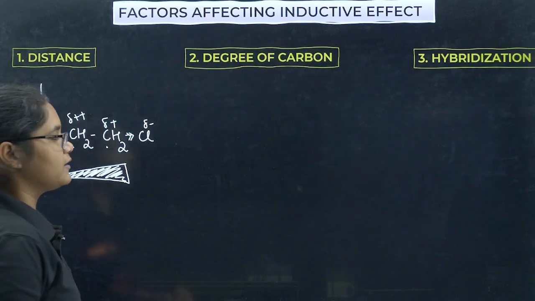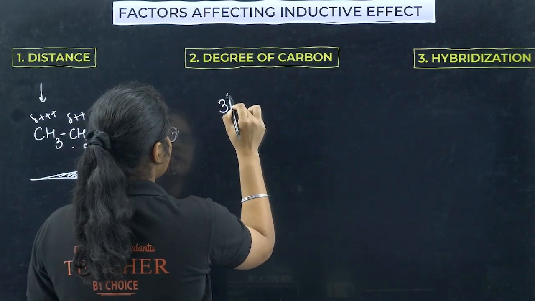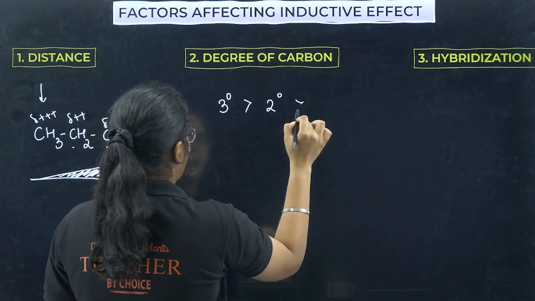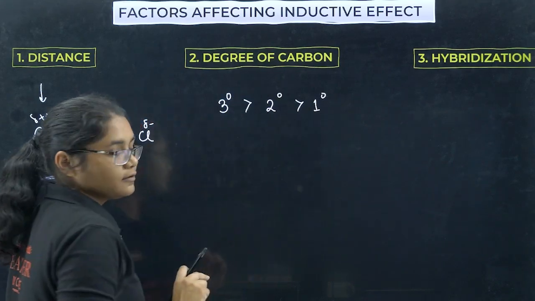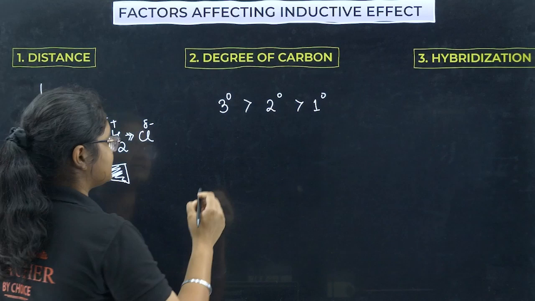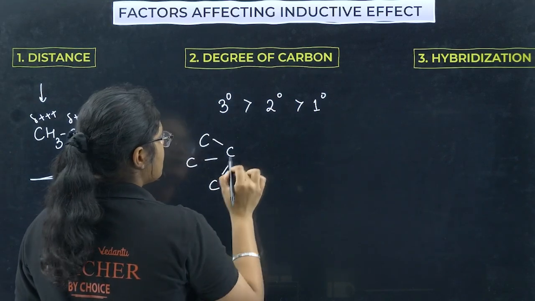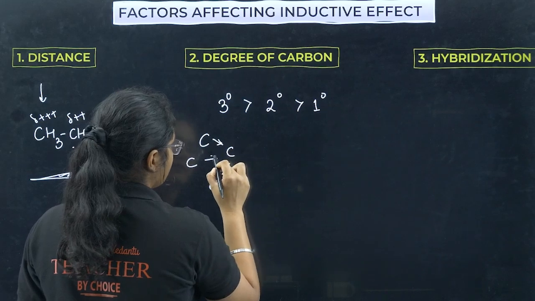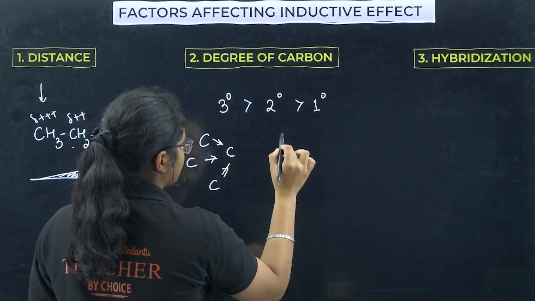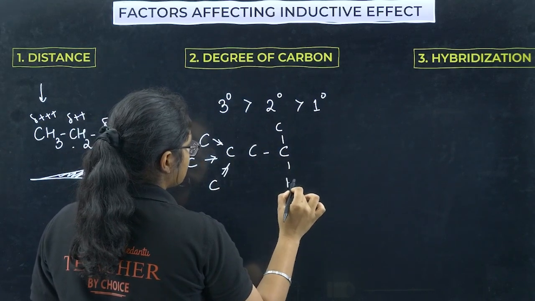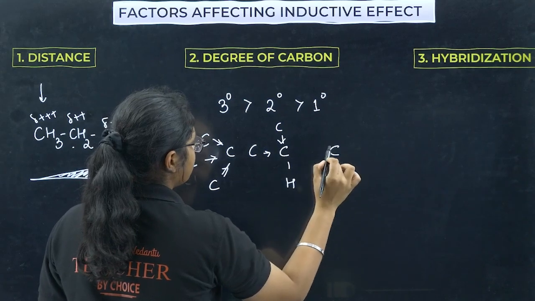Next, degree of carbon. So here you should know tertiary, secondary and primary. Tertiary will have more inductive effect, that is like this. Okay, tertiary will have more inductive effect. Then we will have secondary, and finally we will have primary.